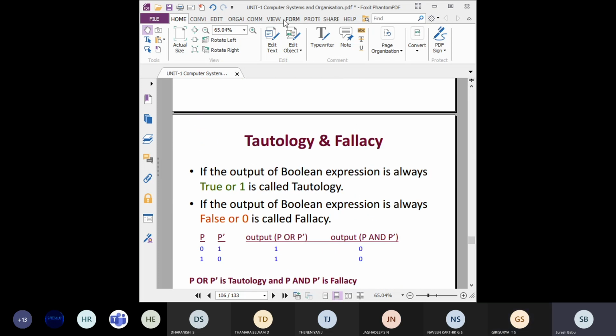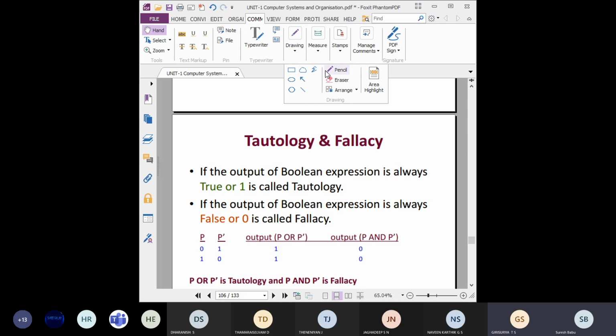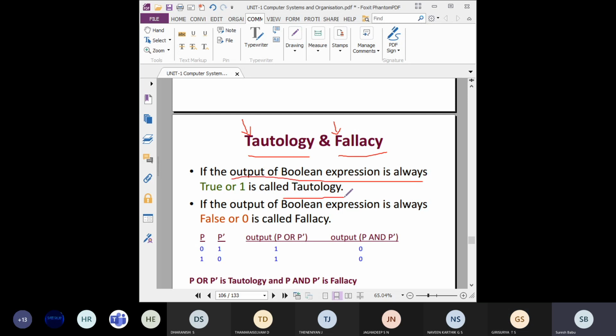Here they have given some terms like this. This is easy. Tautology and fallacy are some terms. T means true, F means false. Tautology is called true. For example, if the output of the Boolean expression is always true, that is called tautology.